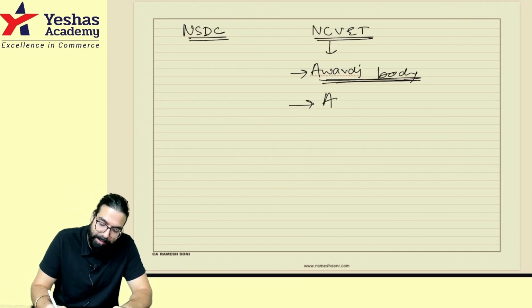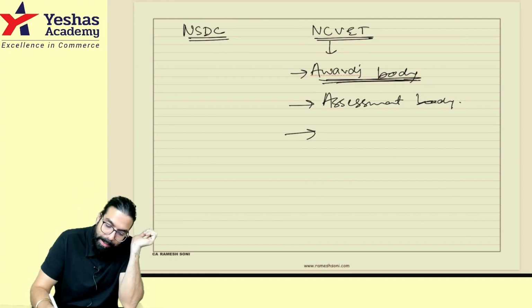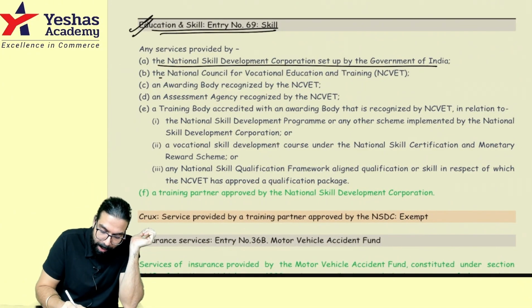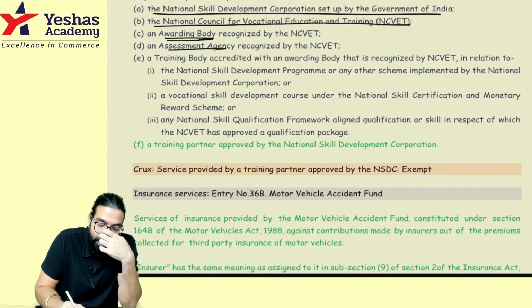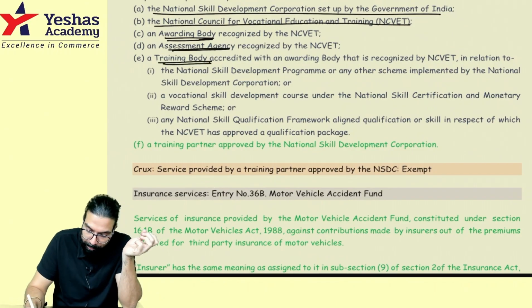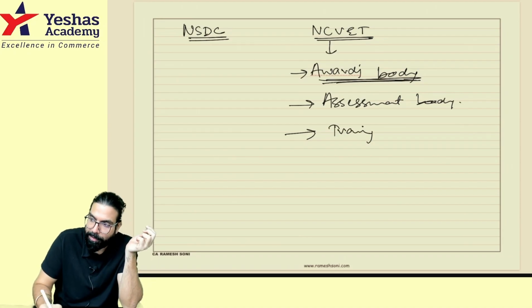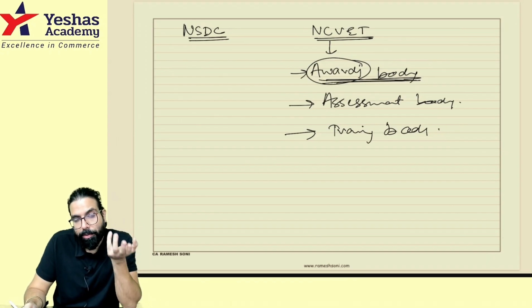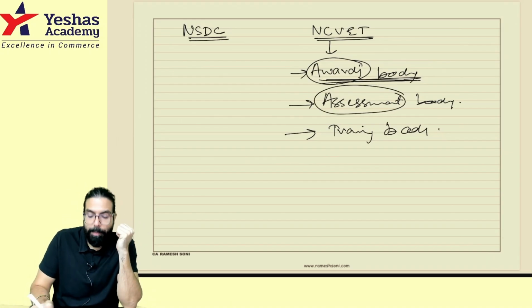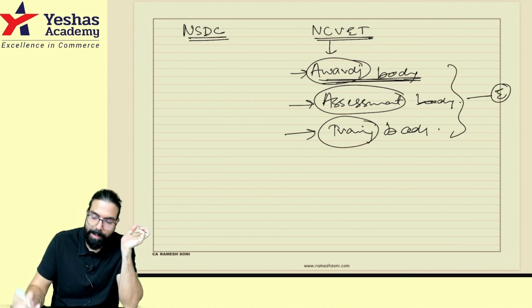Under them, there is an assessment body which takes exams for any skill. If you took a plumbing skill, your exam will be done by the assessment body. Okay, sir. Under them, see, the services of the awarding body, the assessment body, or a training body under this National Council for Vocational Education and Training. A training body means who gives training. So whether it is an awarding body who gives awards, basically participation certificates, an assessment body who takes exams, or a training body who gives training, these people's services are also exempted. They have told this.